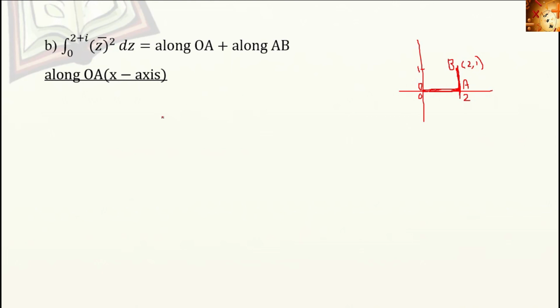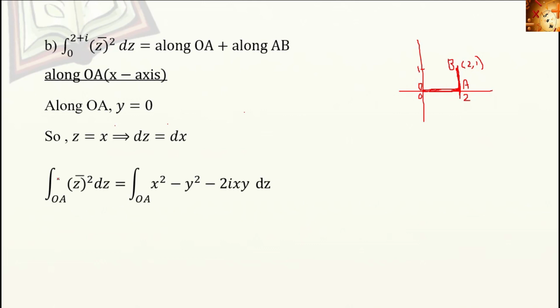In the x-axis the y coordinate is 0, y equal to 0. So z equal to x plus iy means z equal to x. If z equal to x, what is dz? dz equal to dx.